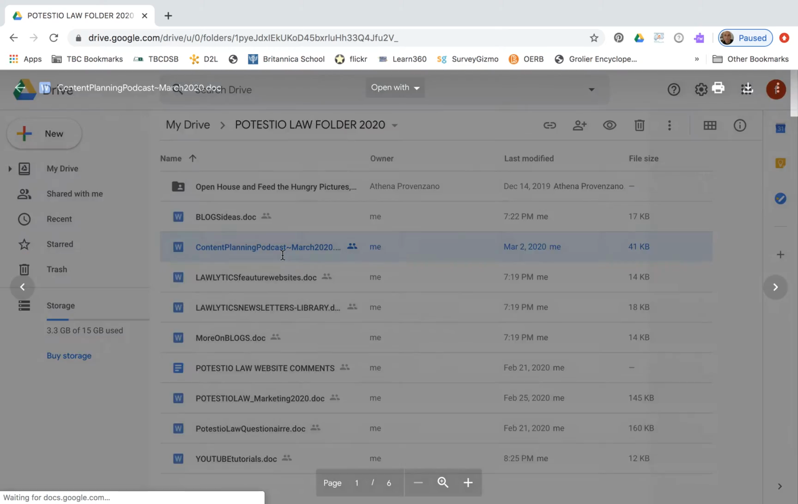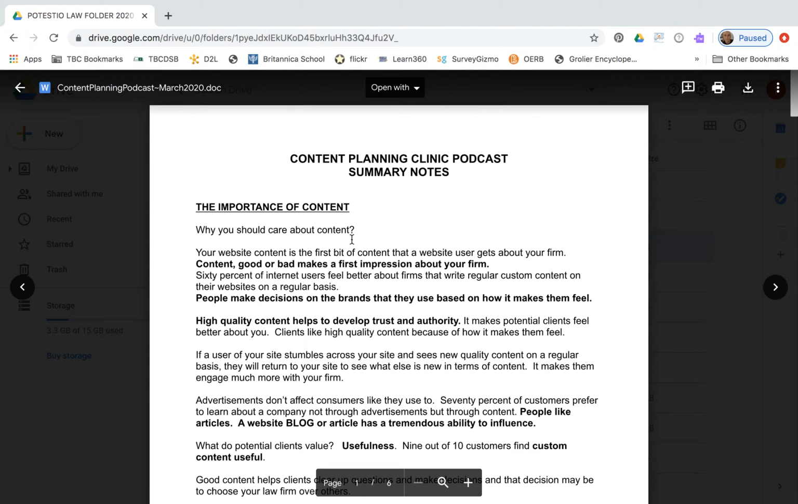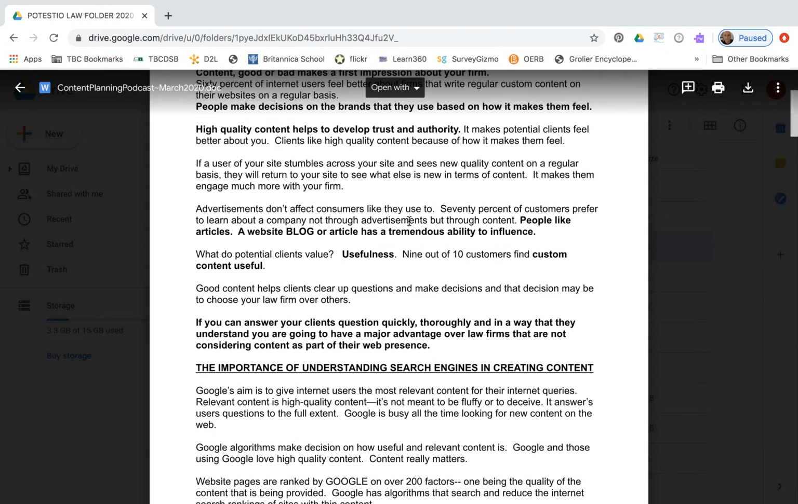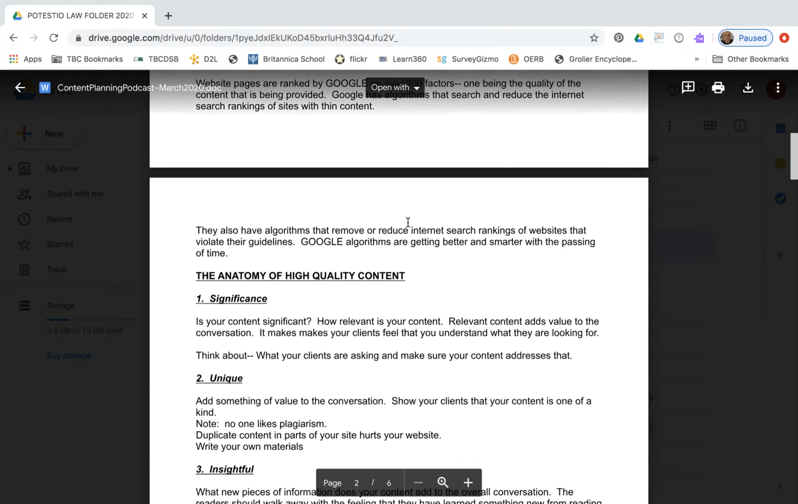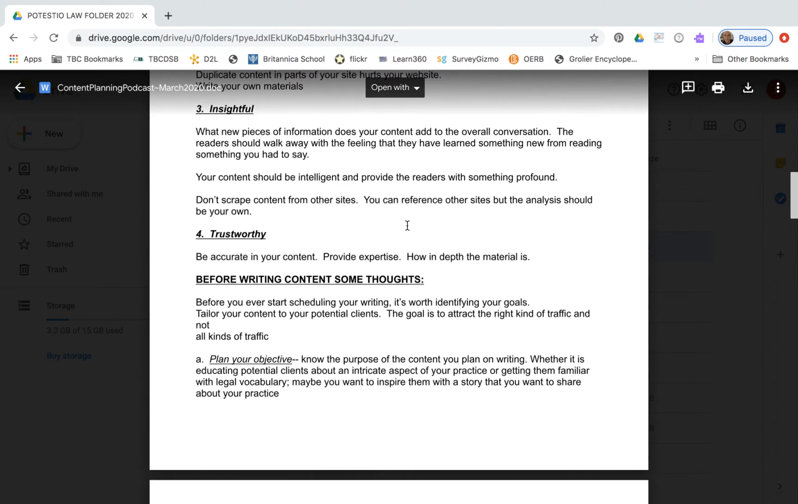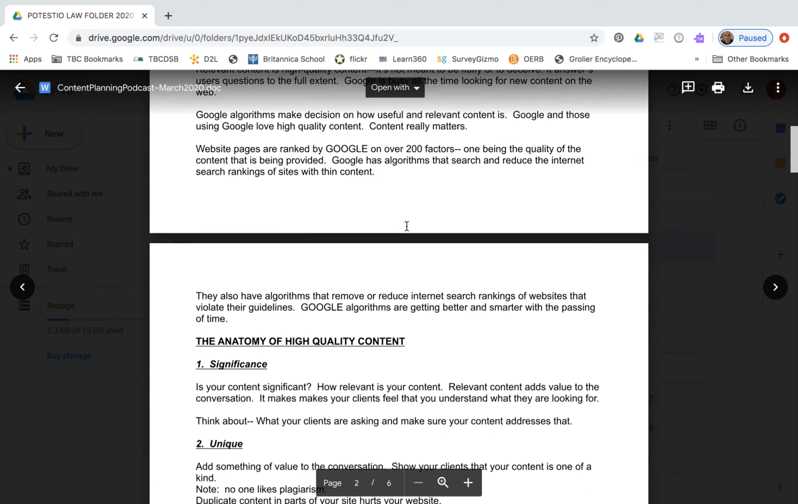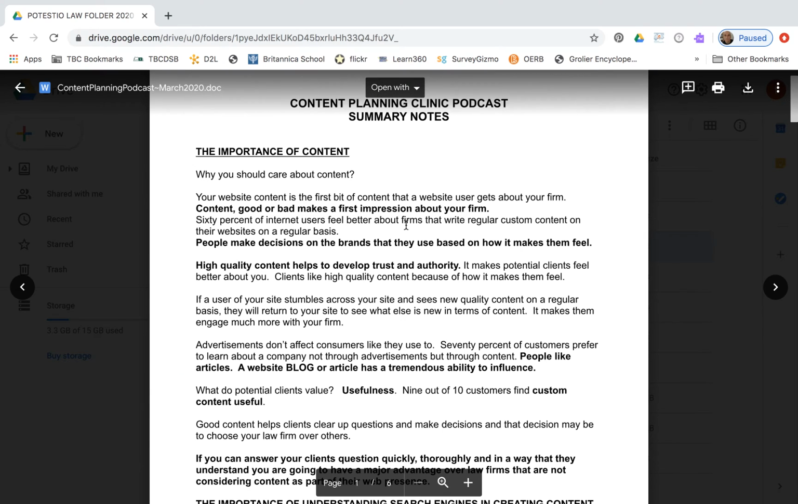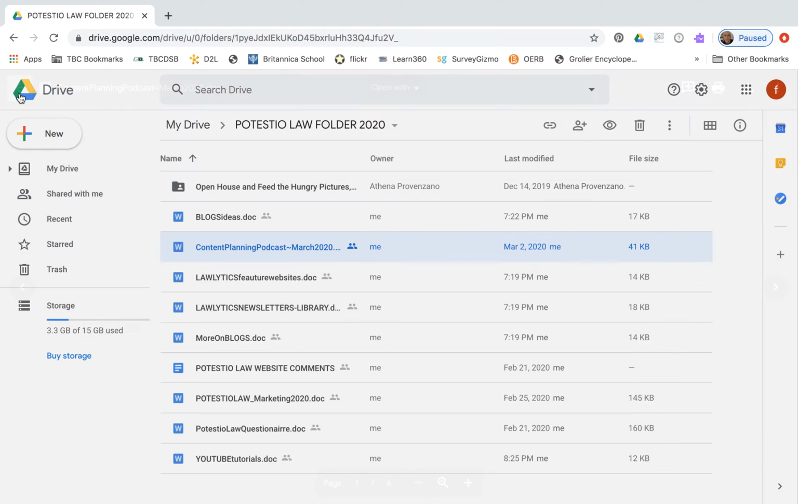This particular document was the summary notes on a podcast that Tony asked me to listen to regarding content, placing content on your website. So there's the summary notes for that, which you can peruse quite quickly, on that 2-hour podcast. It tells you about content and content building on your website.